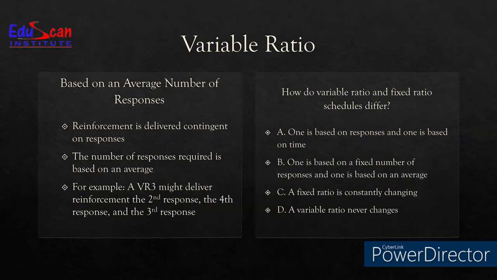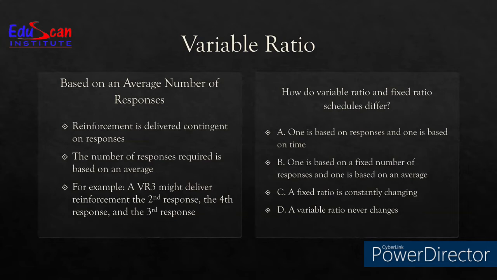response. And that is how 2 plus 4 plus 3 is 9. And as we are taking 3 trials, giving 3 responses, it is 9 divided by 3. So an average is 3. It is called variable ratio 3. So keep in mind that this is the average number of responses.